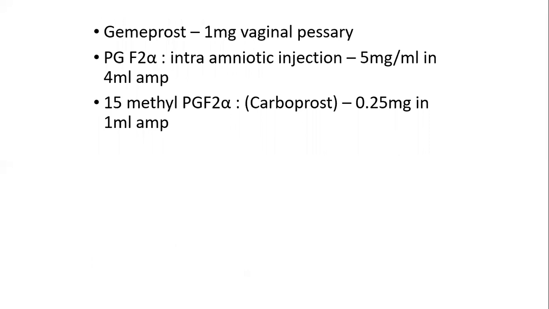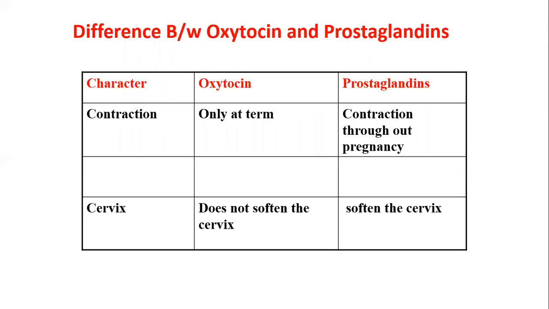Gemeprost is available as a 1 mg vaginal pessary. PGF2 alpha is available as an intra-amniotic injection, 5 mg per ml in 4 ml ampules, and 15-methyl PGF2 alpha as carboprost, 0.25 mg in a 1 ml ampule.